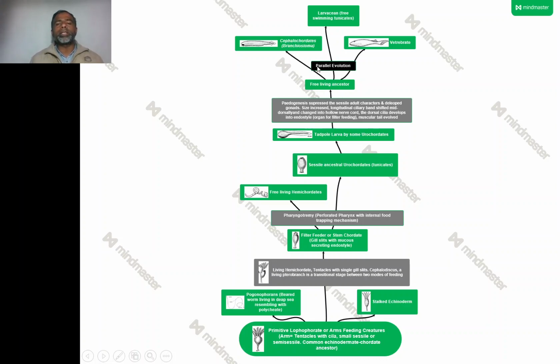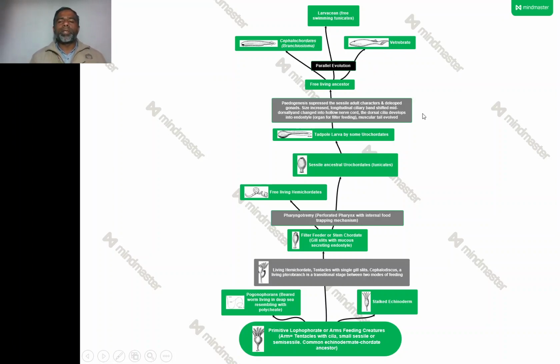Three branches at the same time is called parallel evolution, because in the evolutionary history three different things have occurred at the same time. On one side, this parallel evolution has given rise to cephalochordates. On the other side, it has given rise to the free swimming tunicates, the larvaceans, and on the third side, it has given rise to vertebrates.